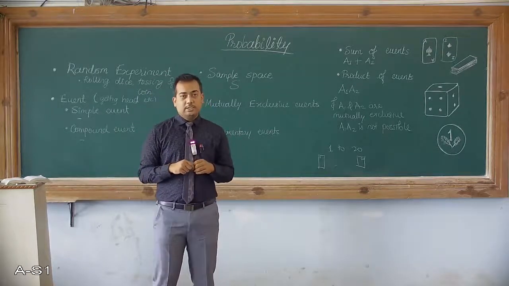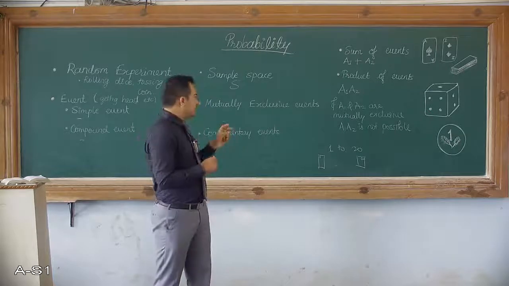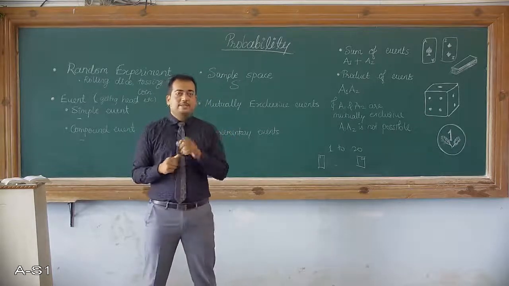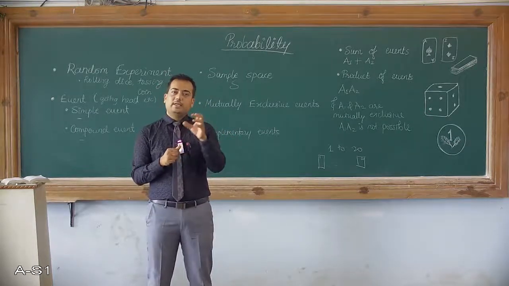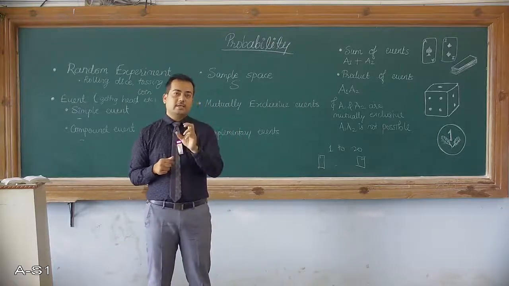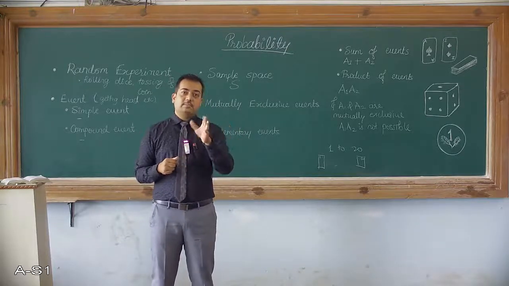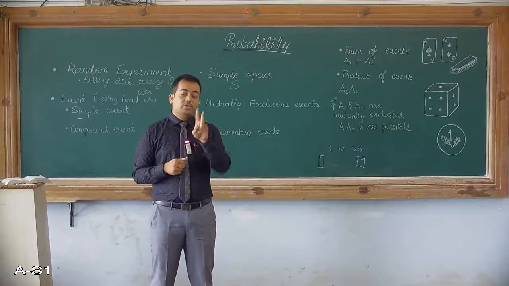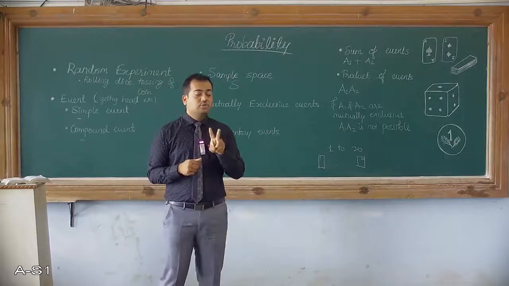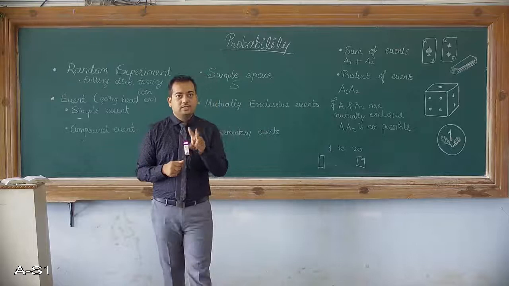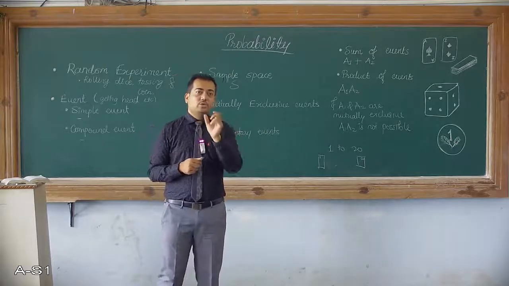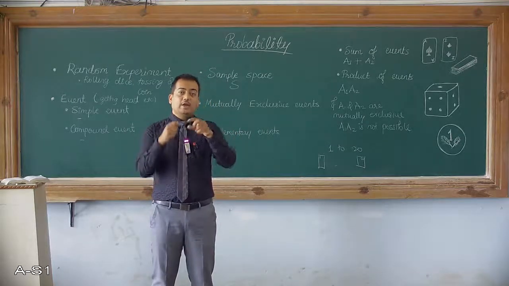Now if you consider red and king, mutually exclusive events means it can be red or it can be black. So if a red card is coming, obviously black is not coming. But which two events were considered? Red and king. So there is a chance that it can occur together.